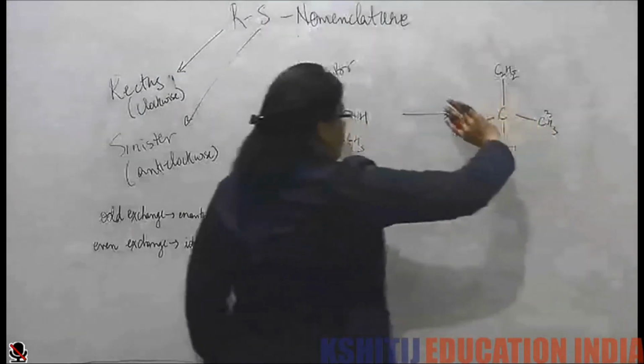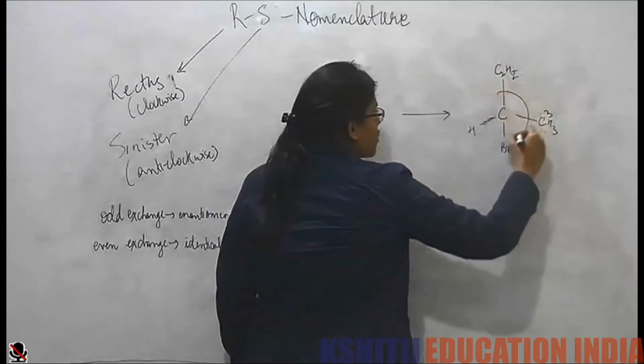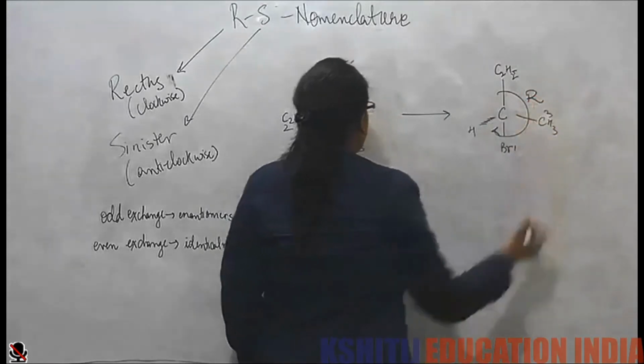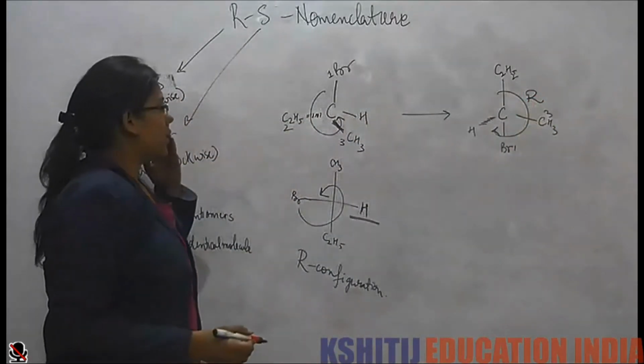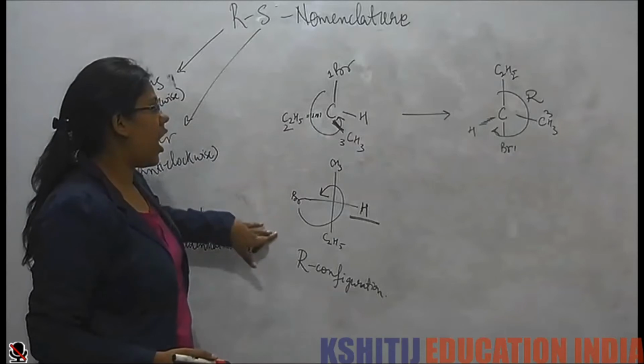Now we see it rotates in R configuration. So that means that this molecule is in R configuration.